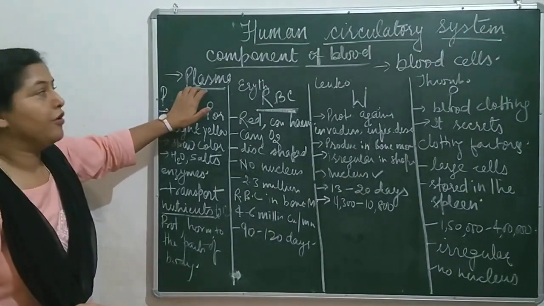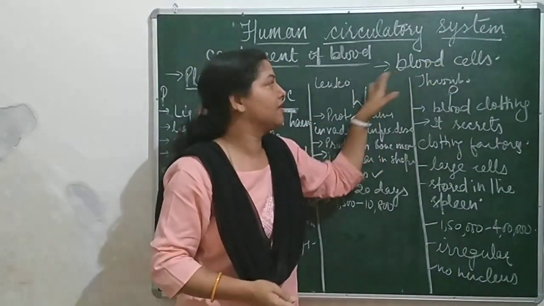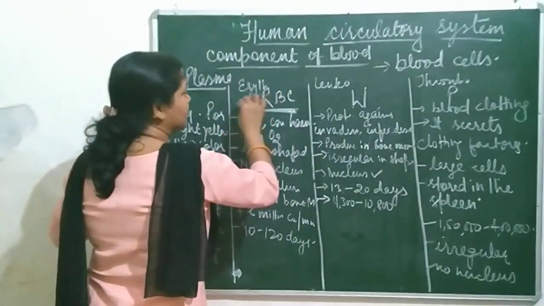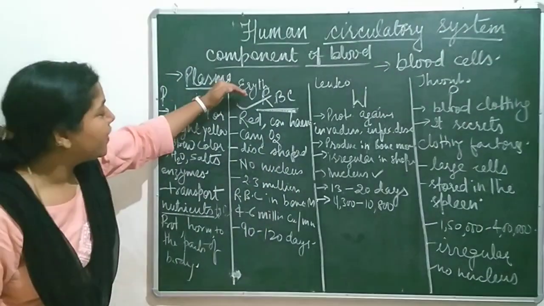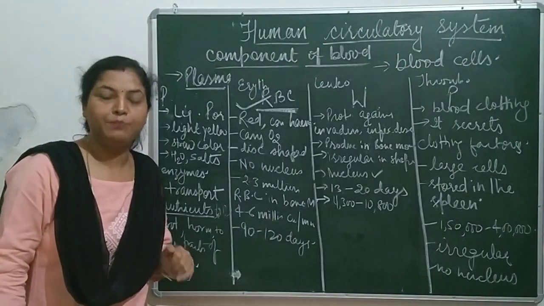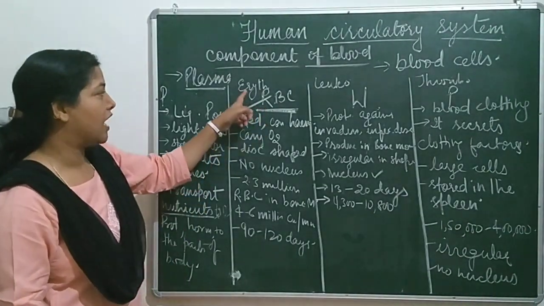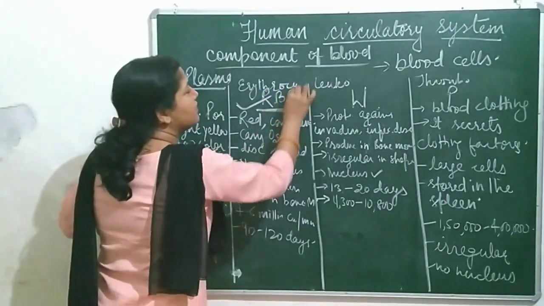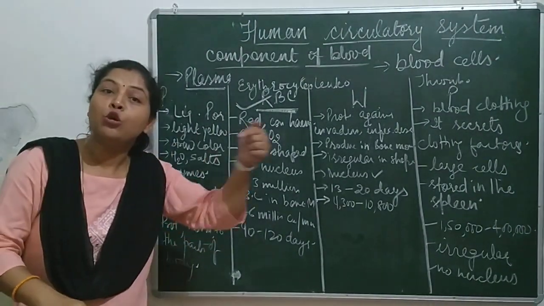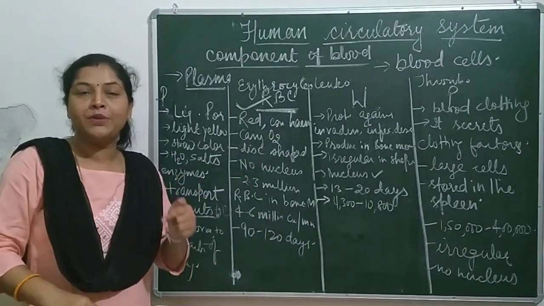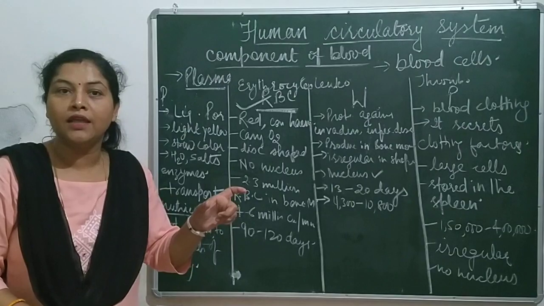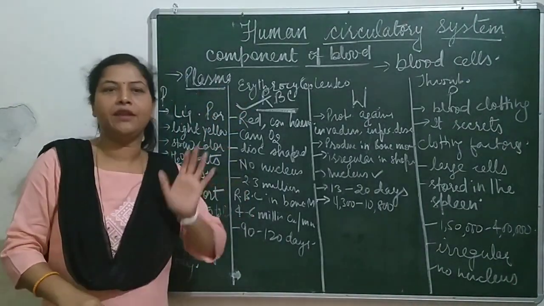After plasma, now let us know about the blood cells. Blood cells are of three types. The first one is RBC, which is also known as erythrocytes. Be very careful. Another name of RBC is erythrocytes. It is red in color due to the presence of hemoglobin. Hem means iron, globin means a kind of protein. So because of the presence of iron, it is red in color.